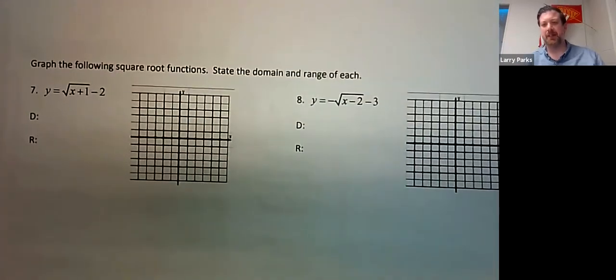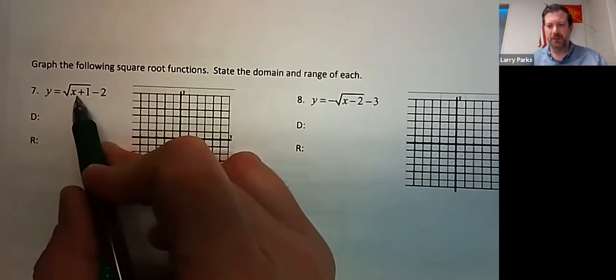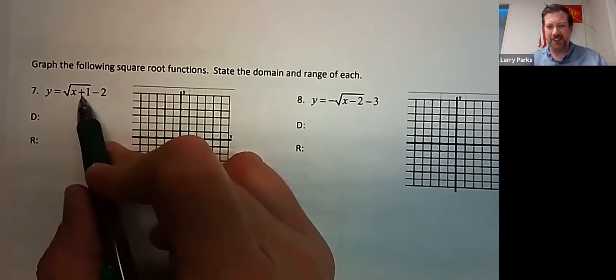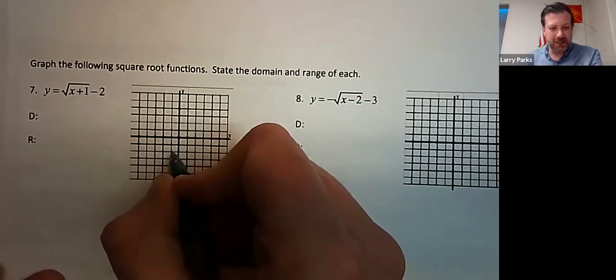Let's talk about domain and range. And I'm going to do this one a little bit different. You will have access to Desmos. So first you need to know the vertex. The vertex is at -1, -2.